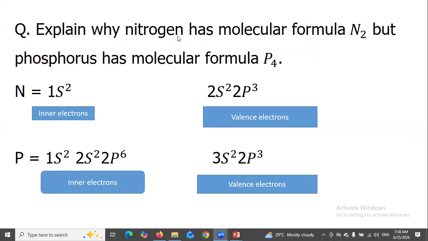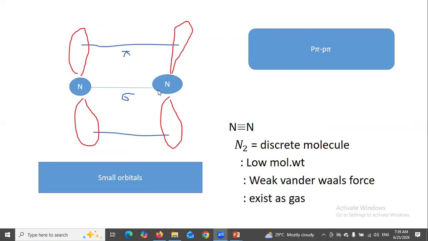Explain why nitrogen has molecular formula N2, but phosphorus has molecular formula P4. In case of nitrogen, discrete molecules, low molecular weight, weak van der Waals forces, so it exists as a gas, with p pi-p pi overlap.